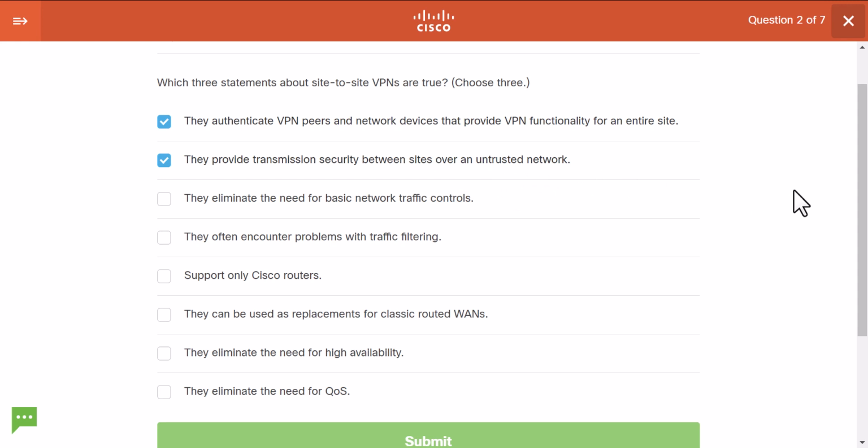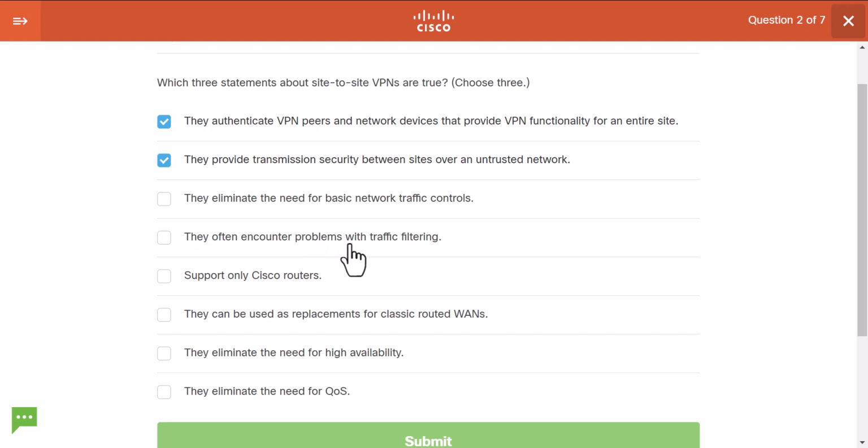They eliminate the need for basic network traffic controls. You still need to control the traffic, right? So this is not a correct option. They often encounter problems with traffic filtering.